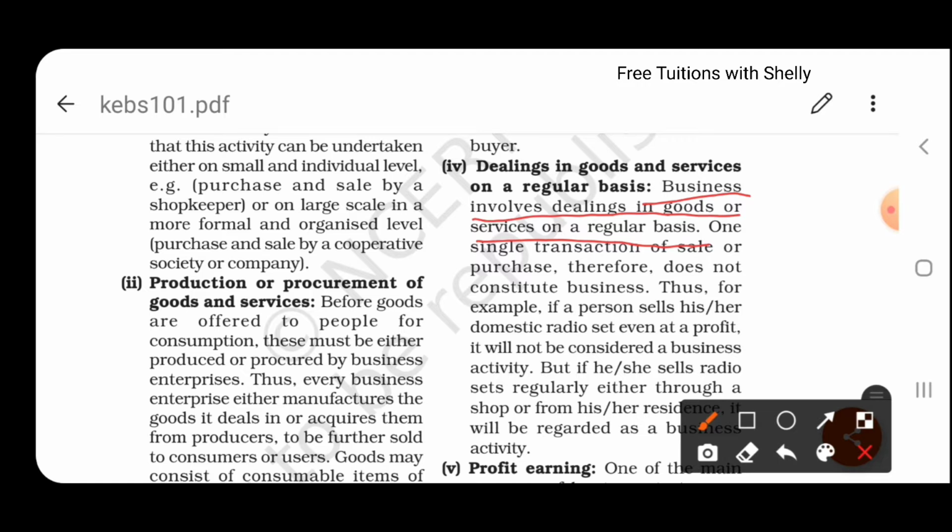For example, if you have a car in your house and due to some financial crisis you are going to sell it, so if you have sold your car, you cannot call it a business activity, because you are not continuously dealing in cars, you are not dealing in any renting of cars or buying and selling of cars. You're just doing it because of some personal need. If it is for some personal need, we cannot term it as a business activity. You should be regularly dealing with this activity, then only we can say it is a business activity.